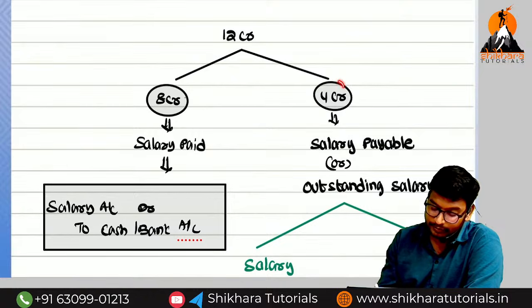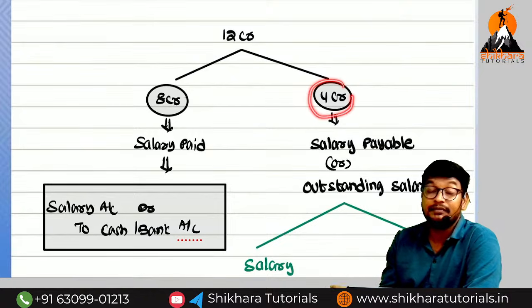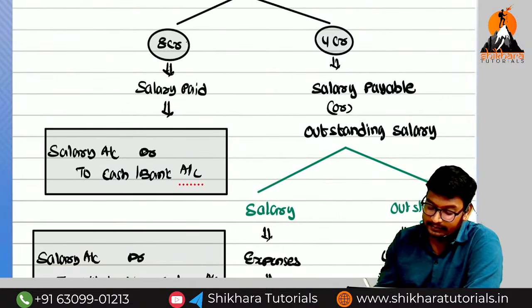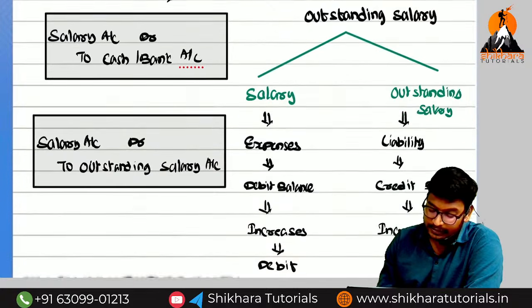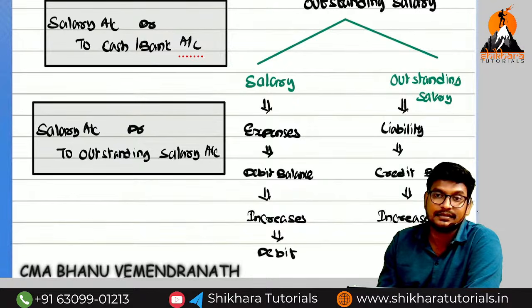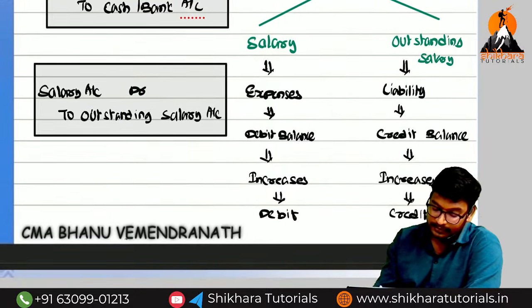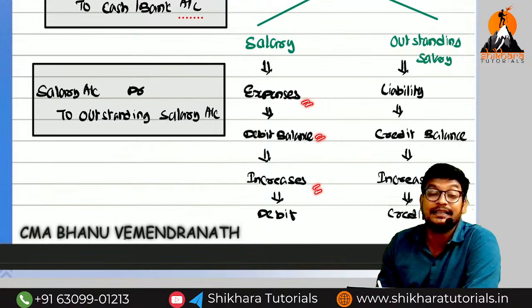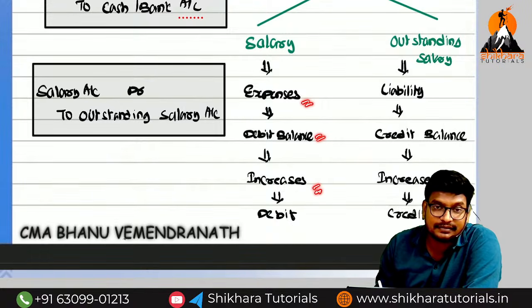But the 4 crores, we have not paid. Even though it is related to the current year, we have not paid. For that reason, it is called salary payable or outstanding salary. So what are the two accounts? Salary and outstanding salary. Are they expenses or outstanding expenses? Expenses have a debit balance, and even though we have not paid, it increases.